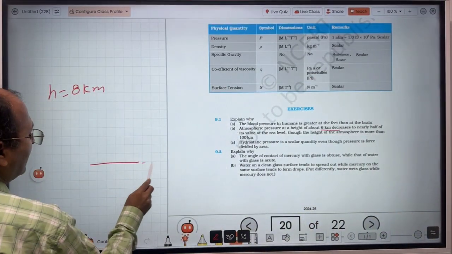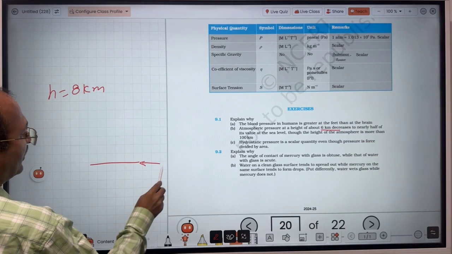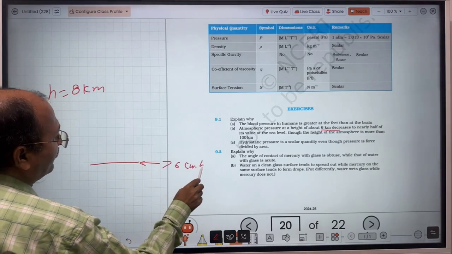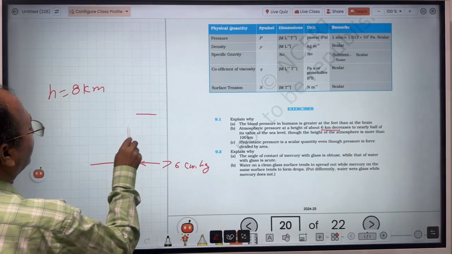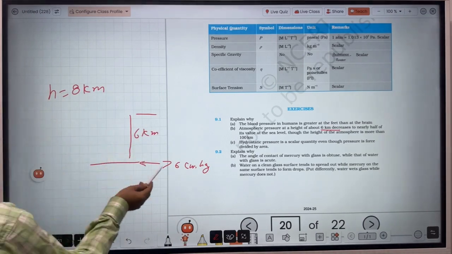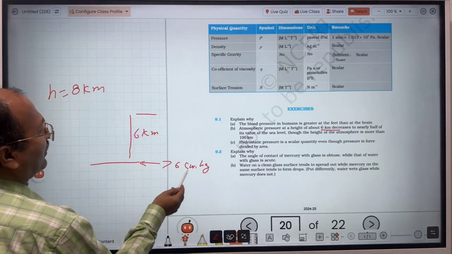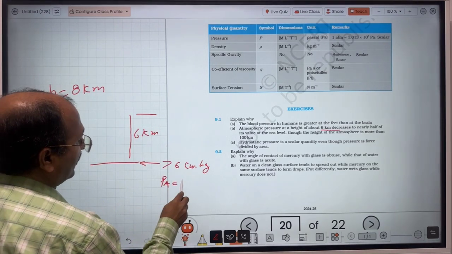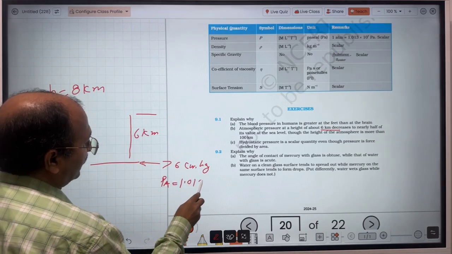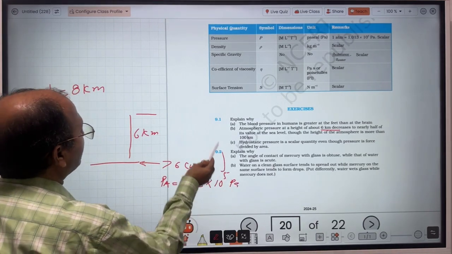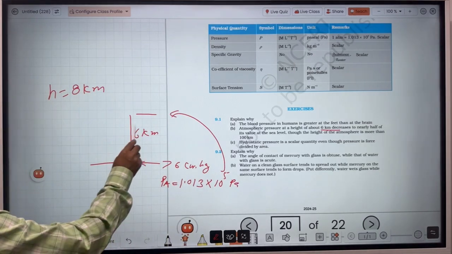So here at sea level, suppose atmospheric pressure is 76 cm of Hg. They are saying that after reaching around 6 km, this becomes just half of whatever value. Like here Pa, we get how much? Do you remember? 1.013 into 10 power 5 Pascal. So they are saying half of this value at 6 km.